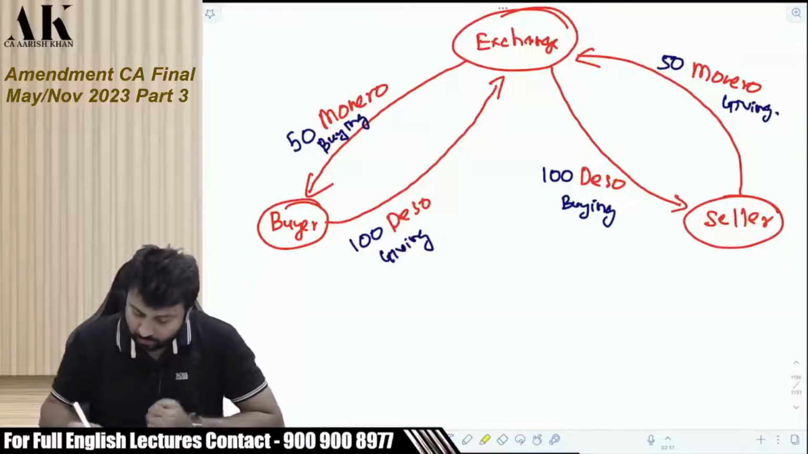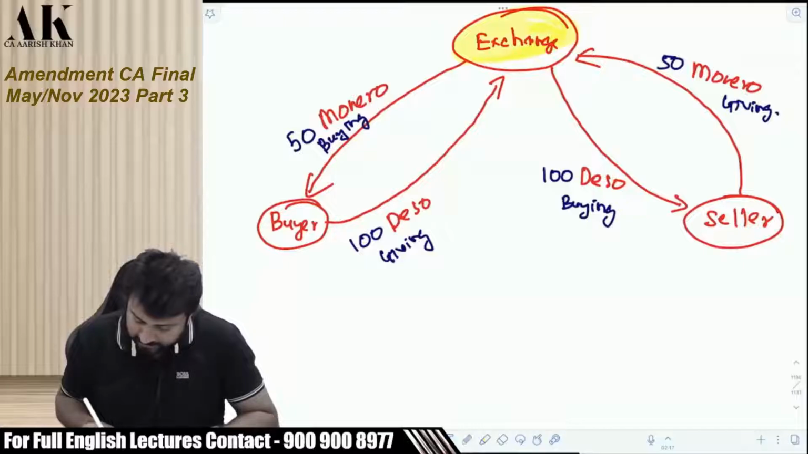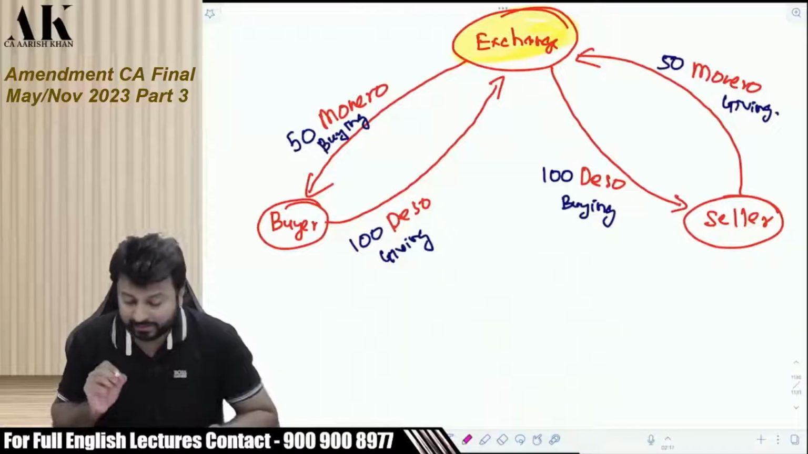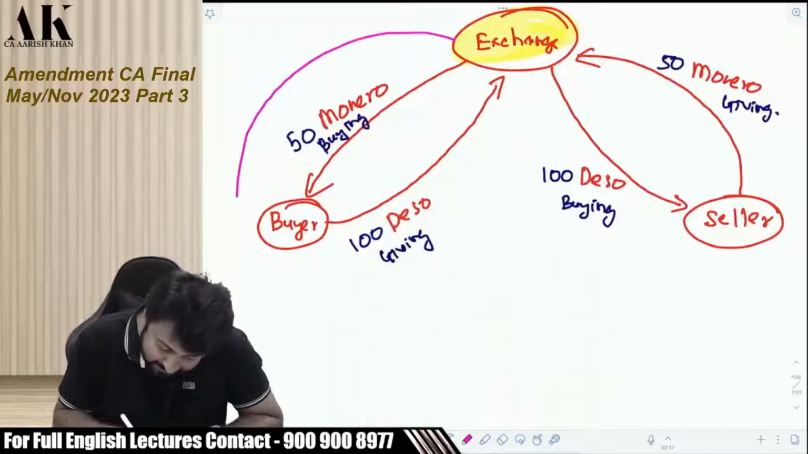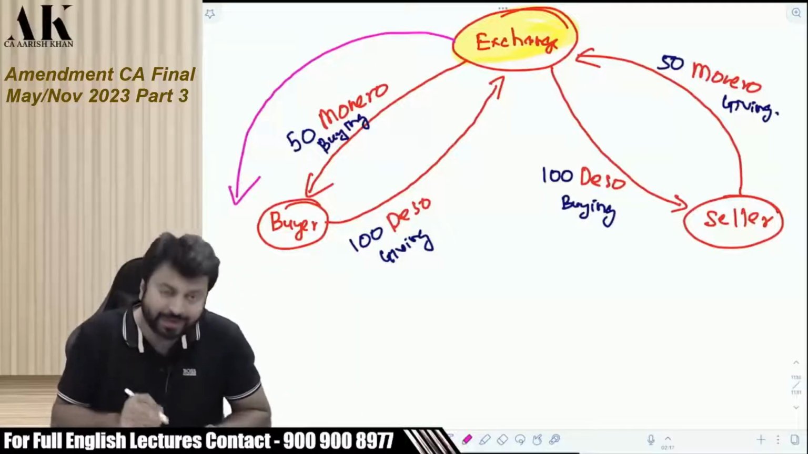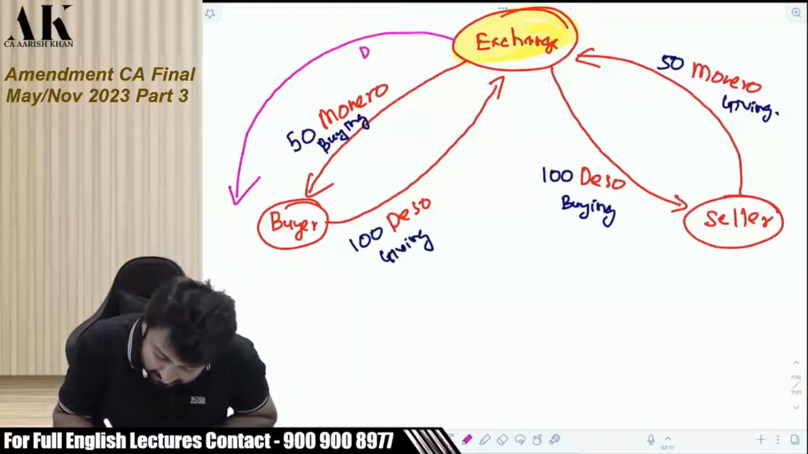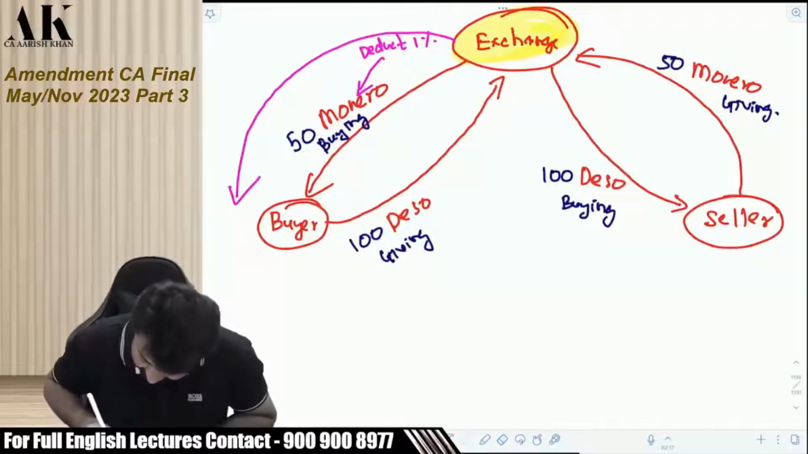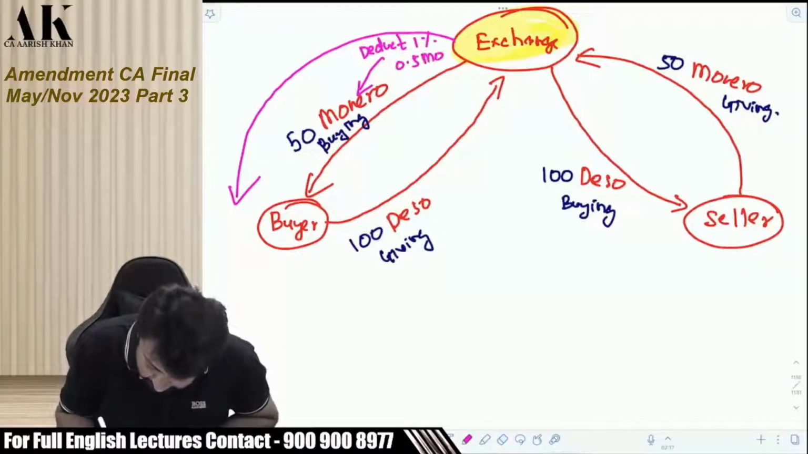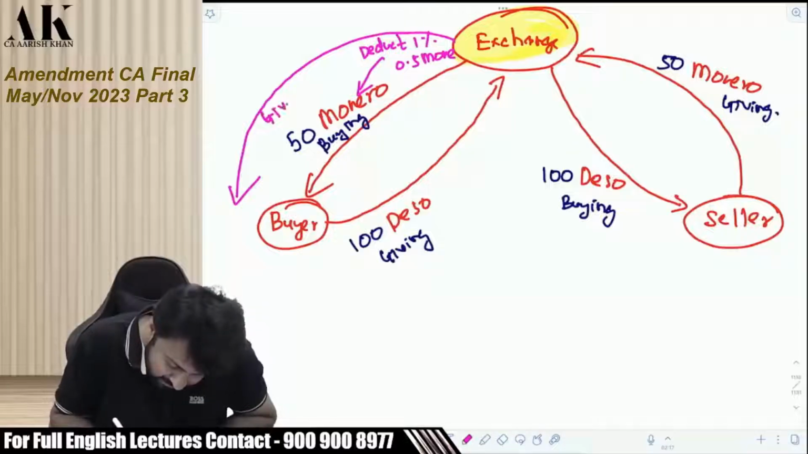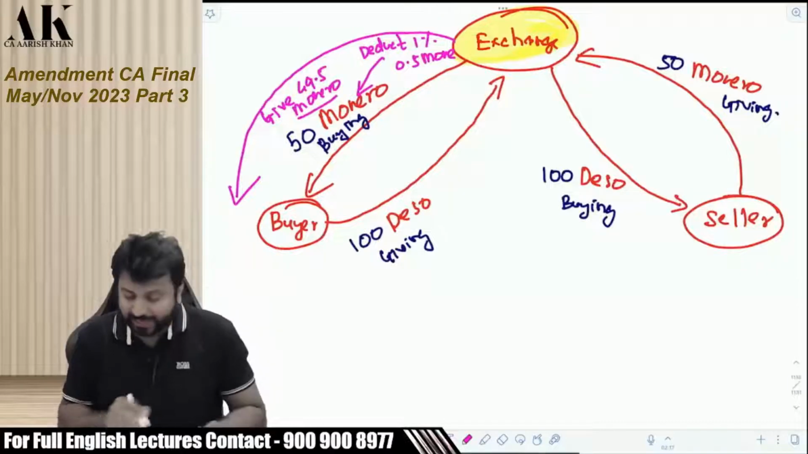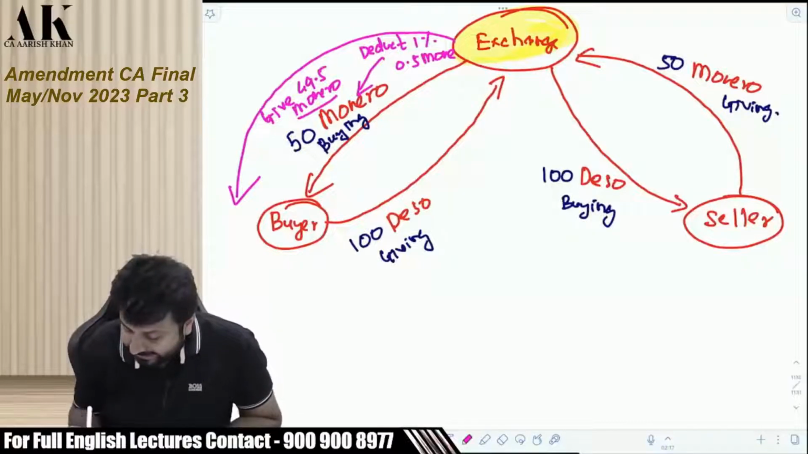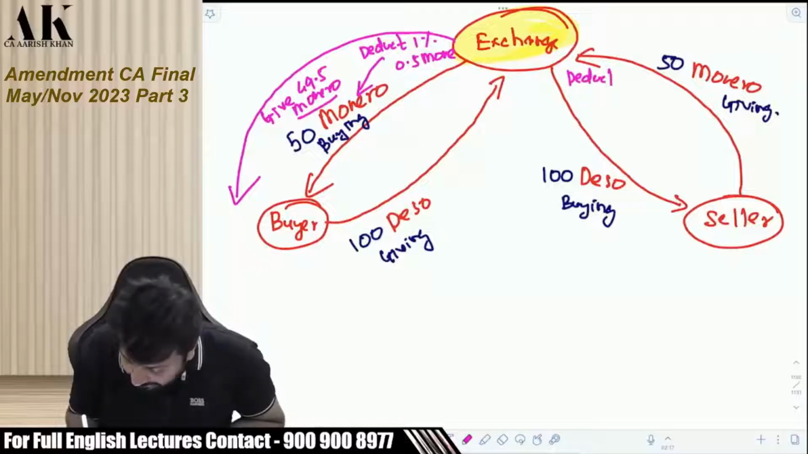Now the exchange has to do what? The exchange has to deduct 1% tax. Listen how. When the exchange gives Monero to the buyer, the exchange will deduct 1% of this Monero, that is 0.5 Monero, and will give 49.5 Monero to the buyer. And as against that, the exchange will again deduct 1% of the Deso.